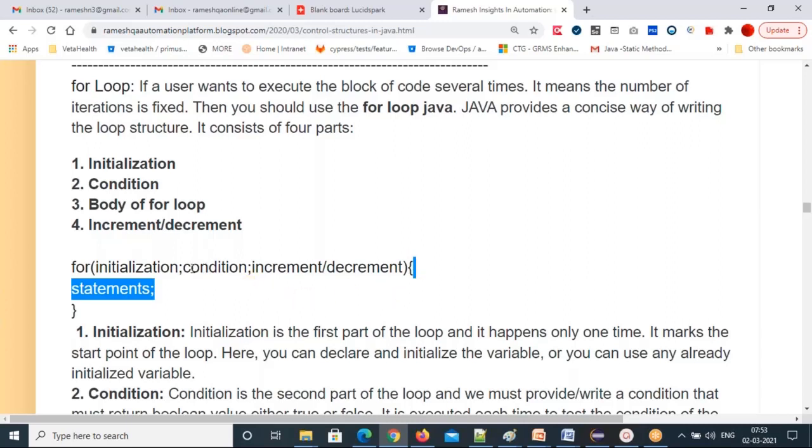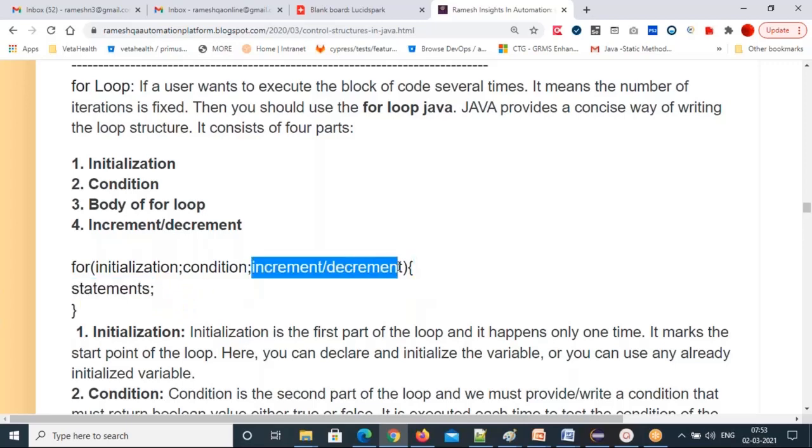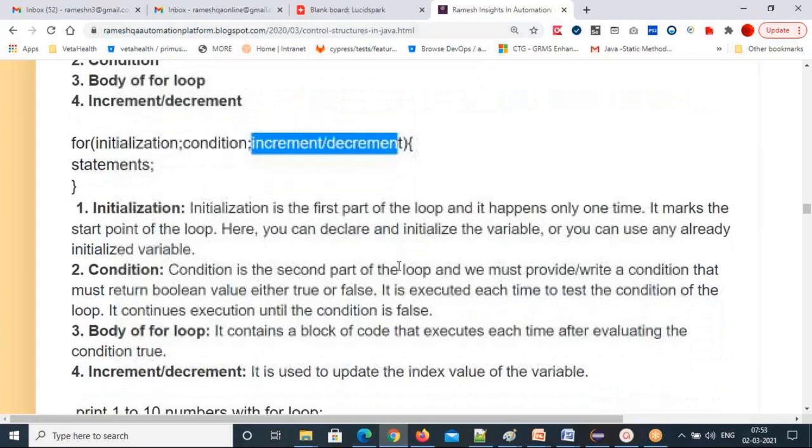So don't go to the condition and then immediately check the increment and decrement. No. First the condition it will check. If the condition is true, the controller will come inside the for loop body. All the statements will be executed. Then once the statements inside the for loop are done, it will go to the increment and decrement part. And that's how the code will execute.